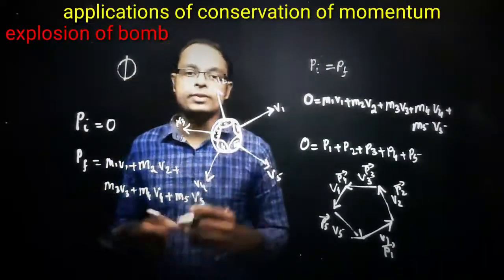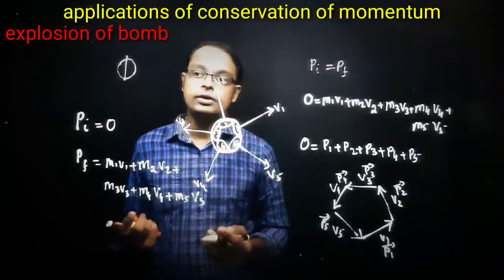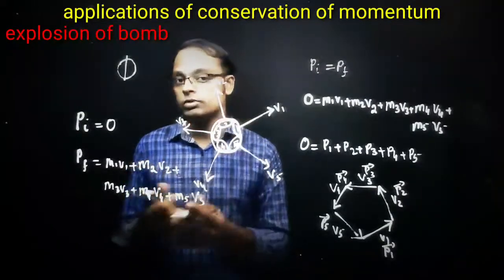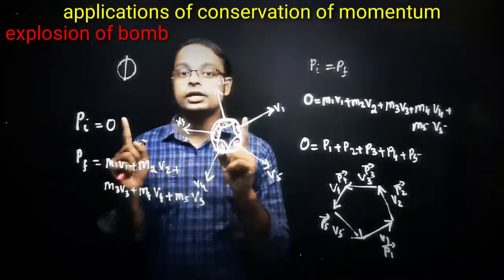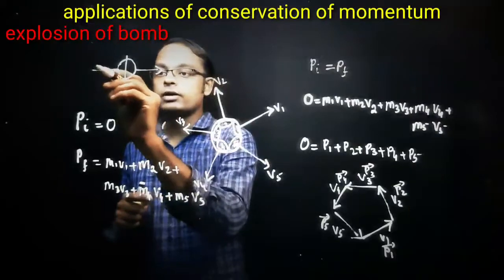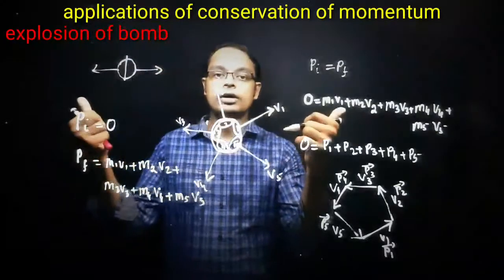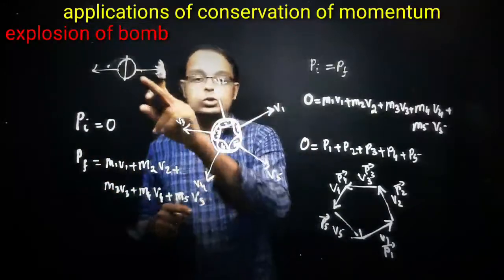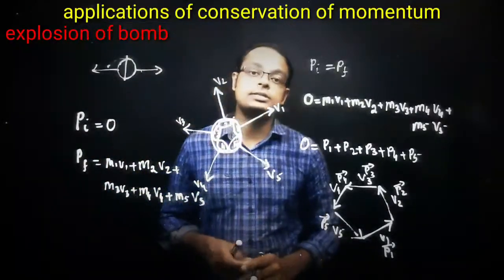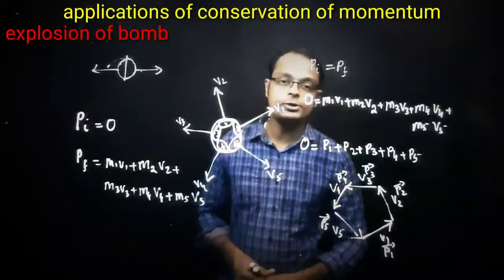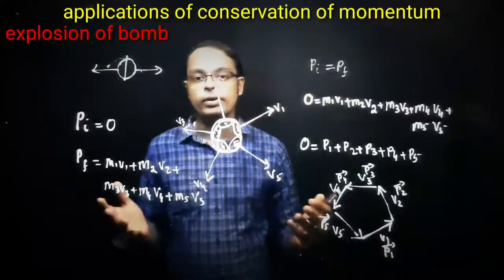Now consider a bomb once again. If it explodes and is divided into 2 fragments, the initial momentum before is 0. In order for the final momentum also to be 0, the momenta of both fragments must be equal and opposite. The momentum vectors must be equal and opposite, so they will cancel each other. These are a few examples related to the conservation of momentum.